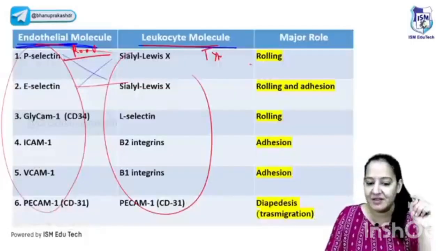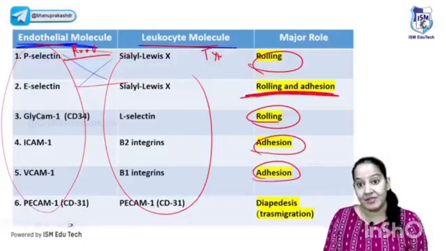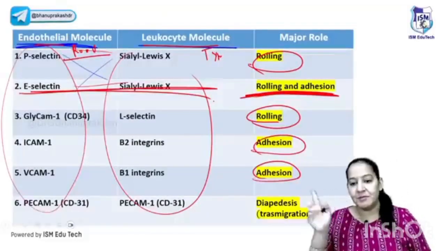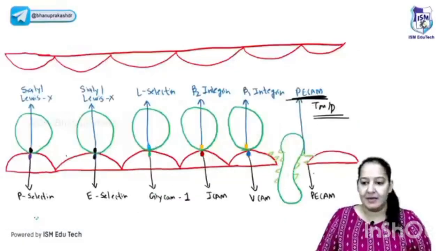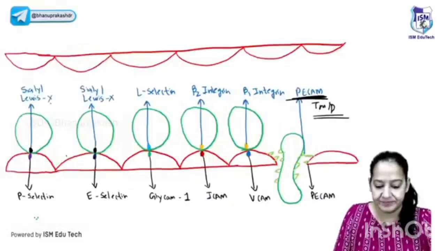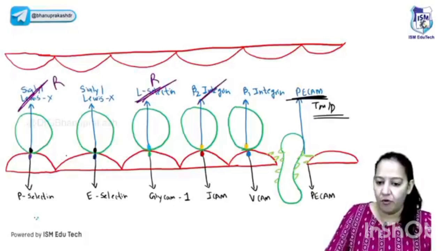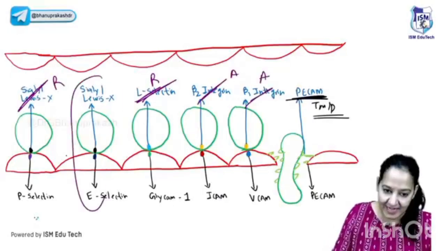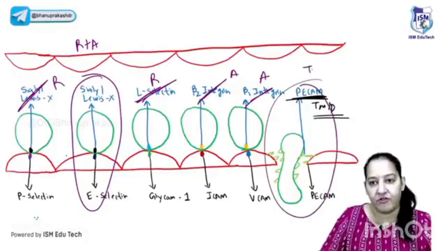Now learn. The first and third pairs are responsible for rolling. The fourth and fifth are responsible for adhesion. But the second pair, that is E-selectin and sialyl Lewis X, is responsible for both rolling as well as adhesion. And the last one, we all know, is for diapedesis. Let me write: the first and the third responsible for rolling, the fourth and the fifth responsible for adhesion, and the second pair responsible for rolling and adhesion. And the last one, PECAM with PECAM, is responsible for transmigration or diapedesis.